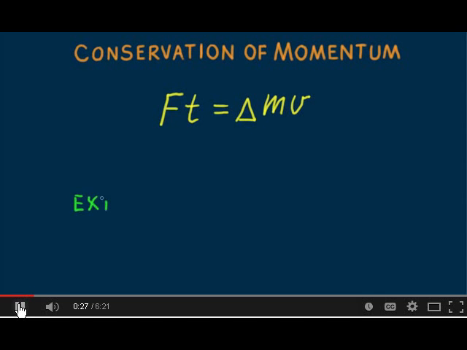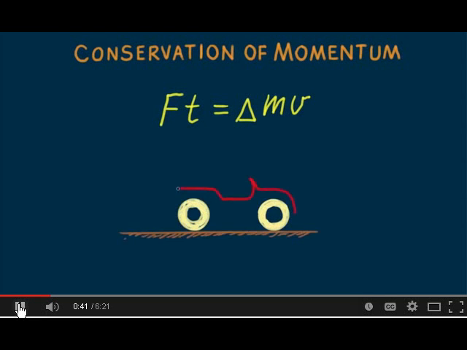Let's refine this a bit. The impulse that changes the momentum of something has to be an external impulse. Only an external impulse changes momentum. If you sit in an automobile and push on the dashboard, the dashboard pushes back on you. There is no net impulse and no change in net momentum. Internal impulses always cancel. To make the auto gain momentum, you'd have to get outside and push from outside. Only an external impulse changes momentum.